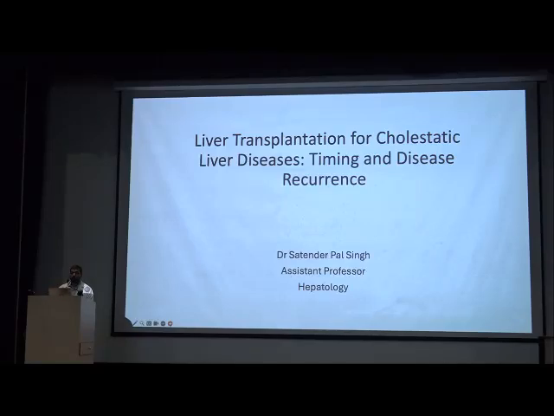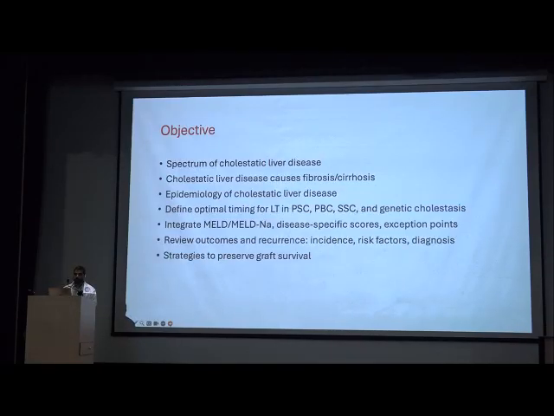So I will be talking on liver transplantation for cholestatic liver disease, timing and disease recurrences. I will be covering this topic under the spectrum of cholestatic liver disease, PBC, PSC. What causes fibrosis in cholestatic liver diseases, epidemiology of these liver diseases, define optimal timing for liver transplant in PBC, PSC, secondary sclerosing cholangitis or genetic cholestasis.